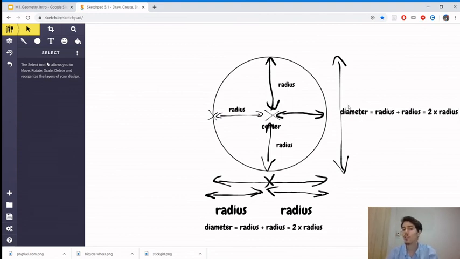So actually the circle is very easy. You have only one dimension to remember, the radius, or you can call it the diameter. It is the same thing. Okay, we're talking about the same thing, the radius or the diameter. The diameter is 2 times the radius. Okay.